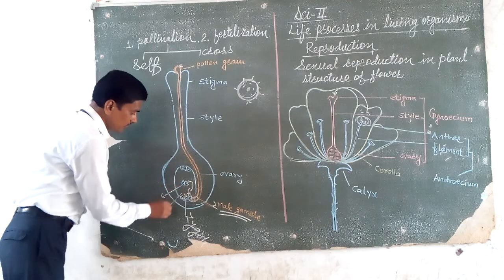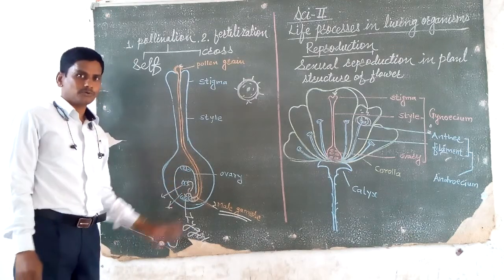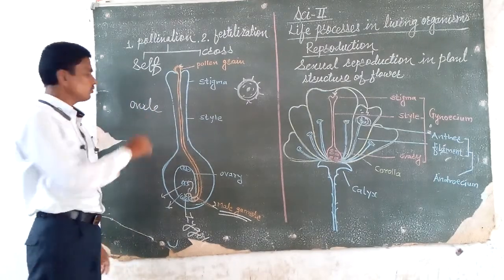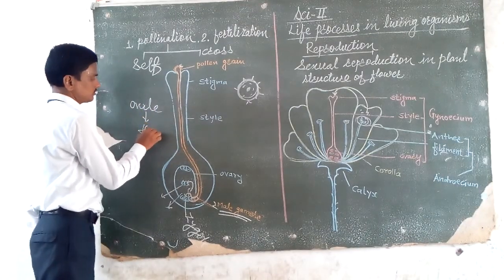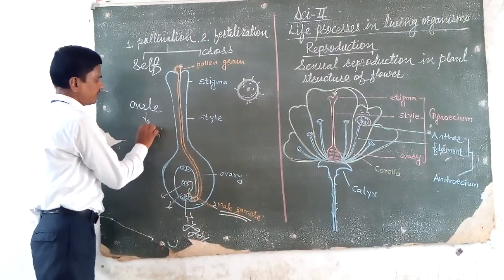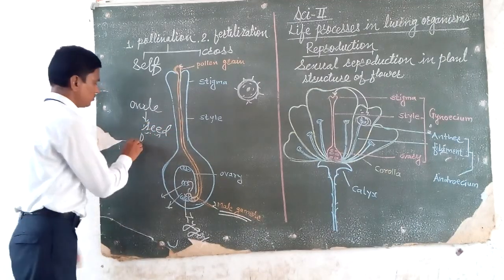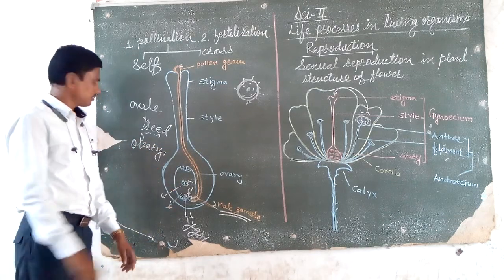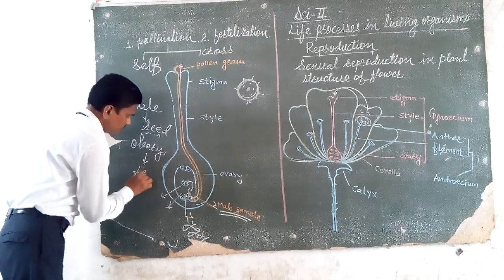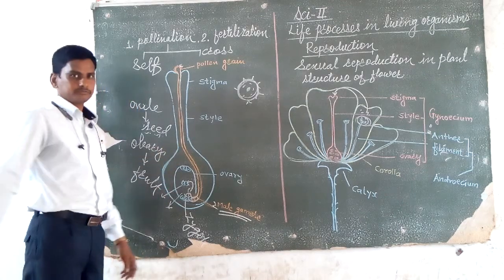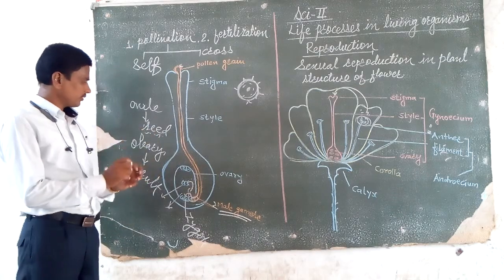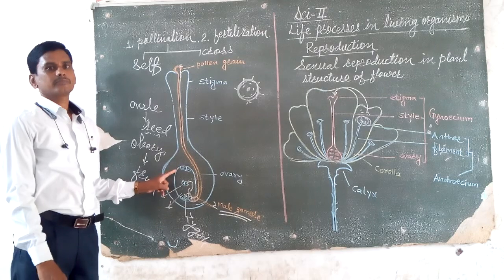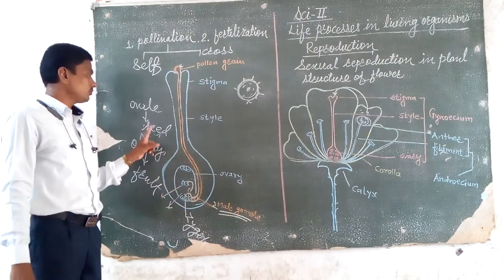Then the ovules present in the ovary are converted into seeds, and the ovary present in the flower is converted into fruit. Many ovules are present in the ovary, and the ovules are converted into seeds.